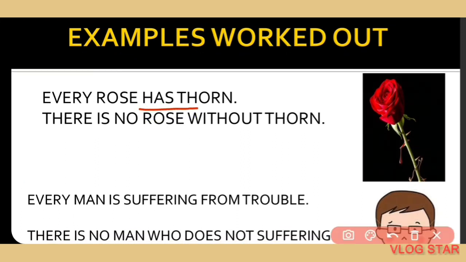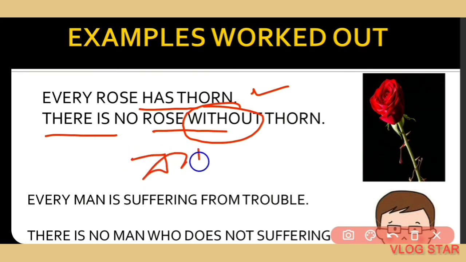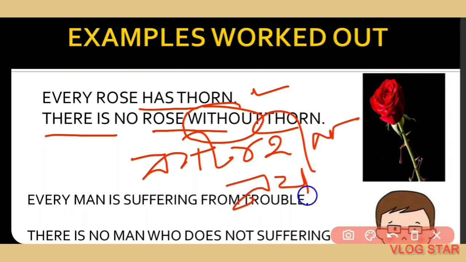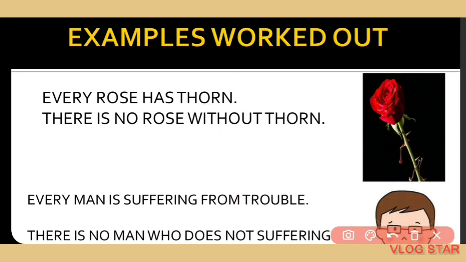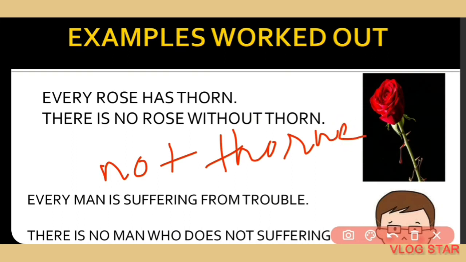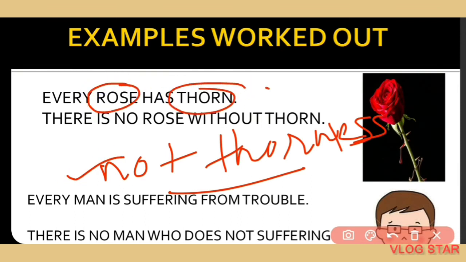Every rose has thorn, that is প্রতিটা গোলাপেরই কাঁটা আছে. There is no rose without thorn. So কাঁটাহীন গোলাপ নেই, তার মানে কি কাঁটাহীন গোলাপ কাঁটাহীন নয়. So thornless, not thornless. It is the double negative word, and double negative equals positive, that is, rose has thorn.